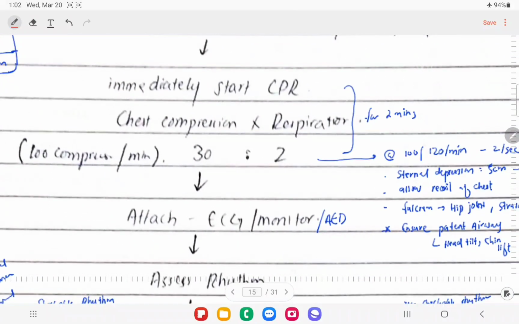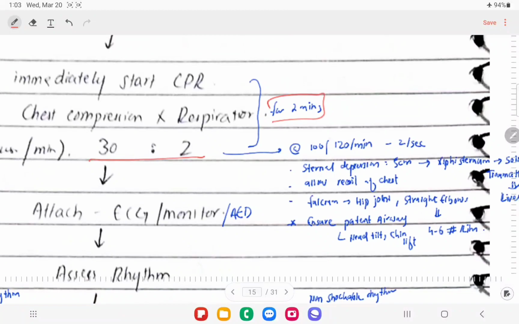So once you start basic life support, you're doing CPR to this patient, right, and the ratio is 30:2, and you're going to continue one cycle for at least 2 minutes. So there should be 100 to 120 compressions per minute, and 2 compressions per second, okay? The next thing is to attach the ECG monitor or automated external defibrillator, right? So you're going to check the rhythm, right?